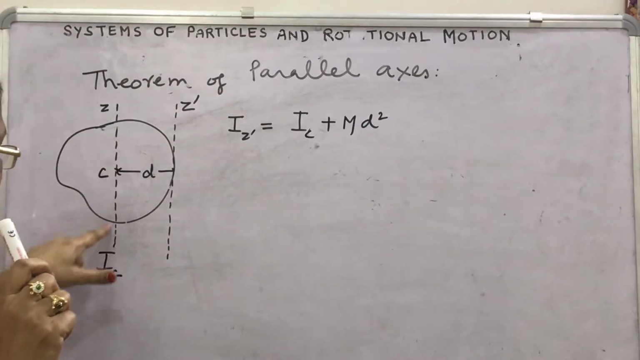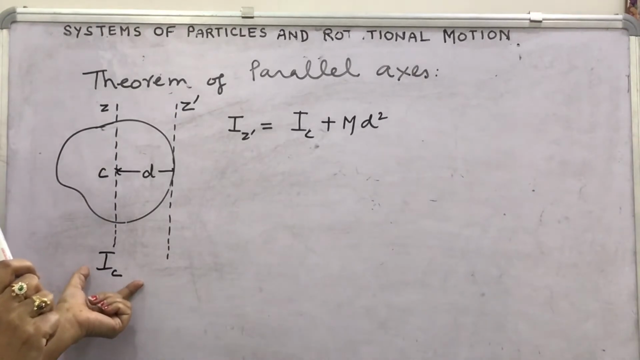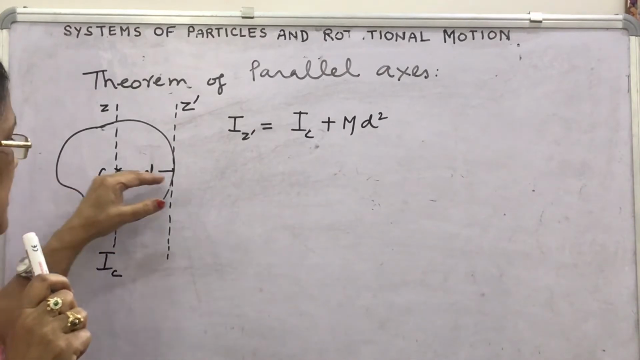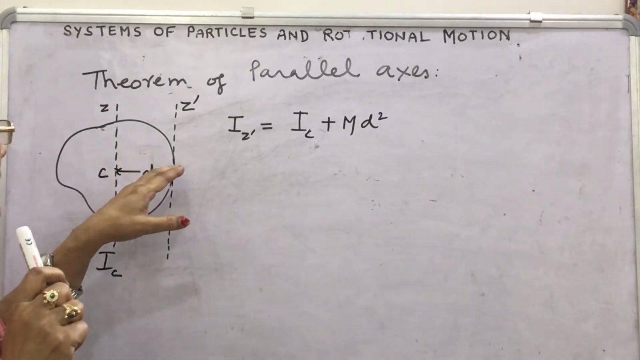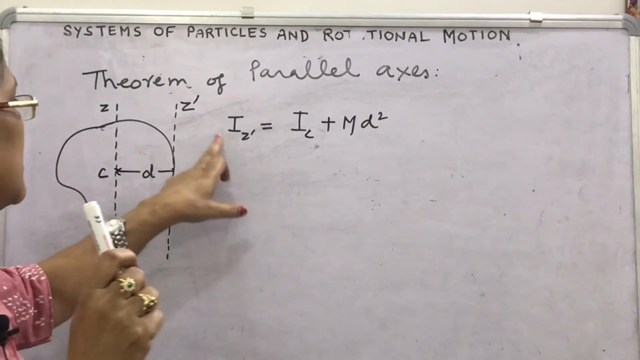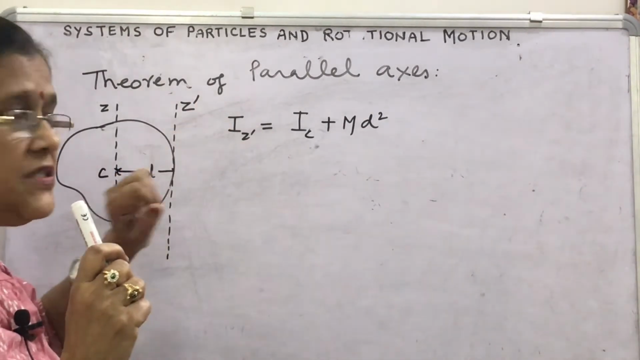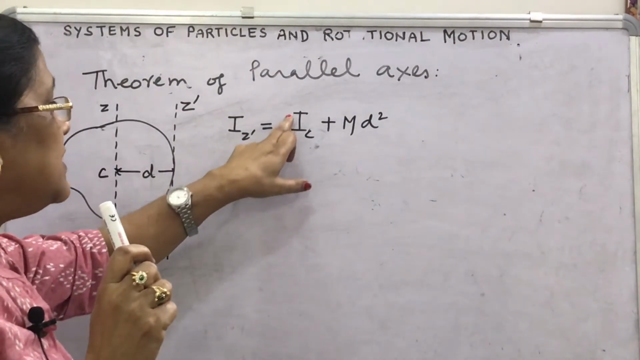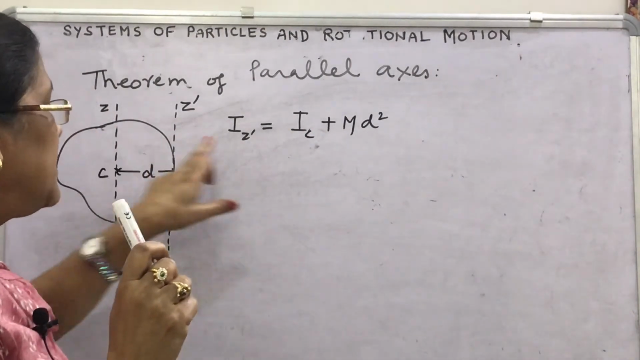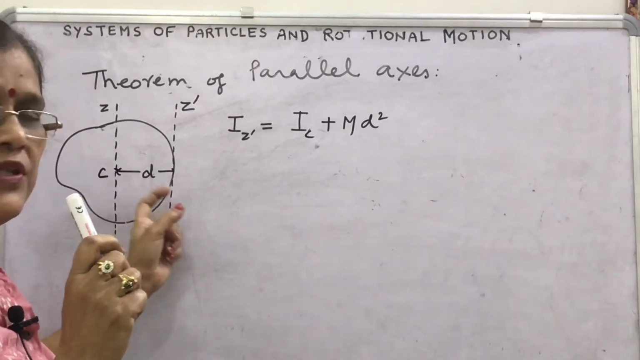Here I have shown this figure for any object of mass M. One axis is passing through its center of mass. The moment of inertia about this axis is Ic. Take any axis parallel to it lying at a distance d. About this axis, what will be the moment of inertia? Look, this axis is represented as z dash, then Iz dash is equal to Ic, that is the moment of inertia about this axis, plus the mass of the object into the square of the perpendicular distance between both the axes.